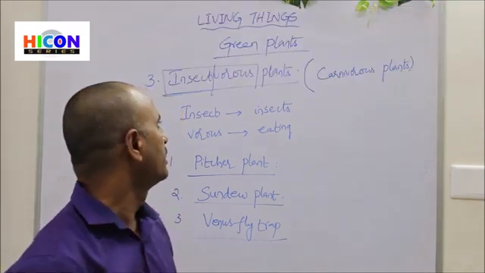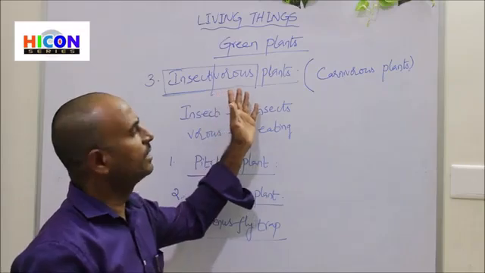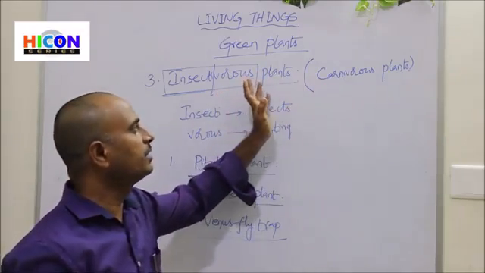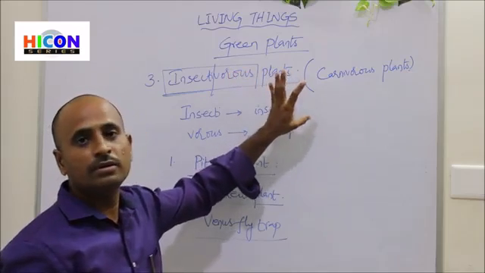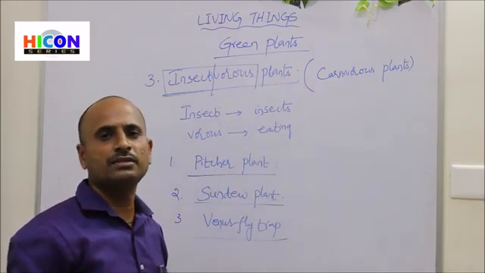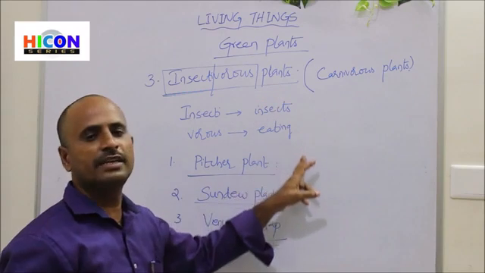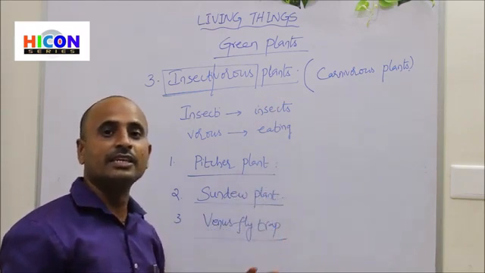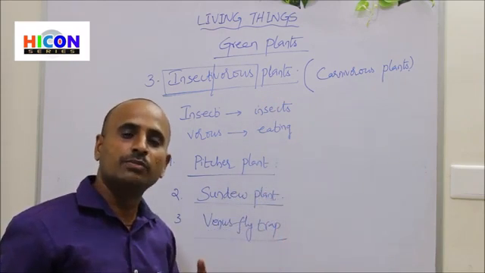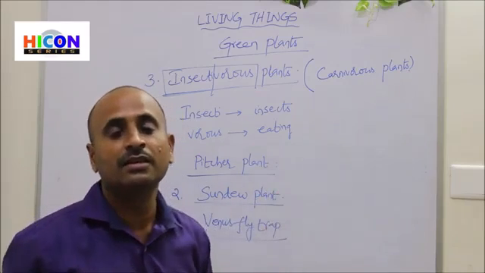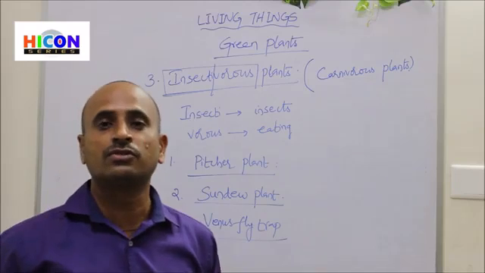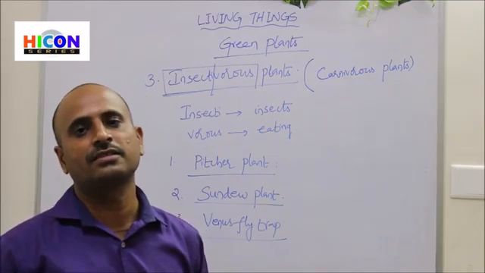So in this way, insectivorous plants eat the insects and depend upon the insects, and they do not prepare their food by using the photosynthesis process. So that's why they depend upon the insects. To attract the insects, each plant has its own modification. That means each plant has different types of structures and different types of features, so as to attract the insects.